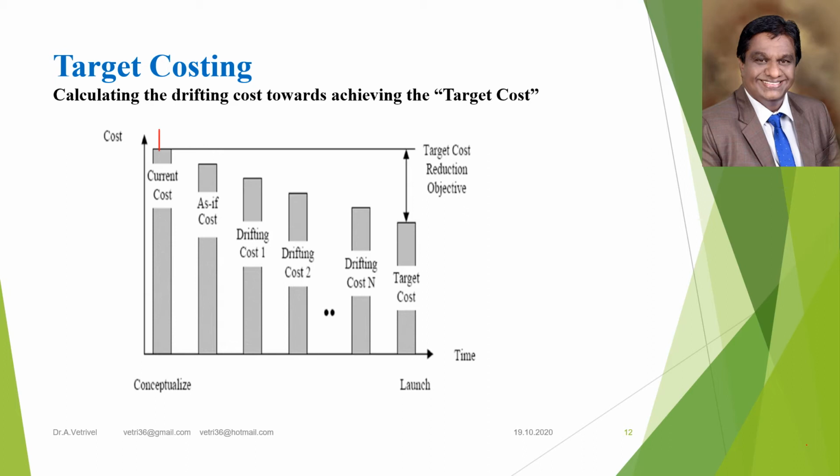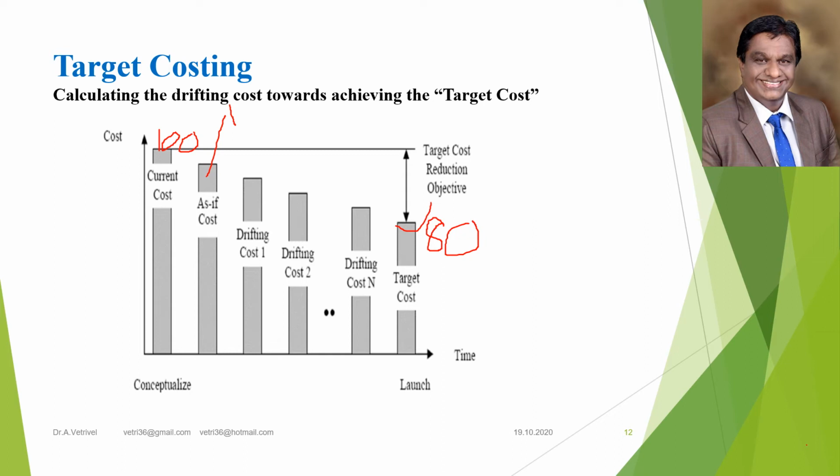Say, for example, the company is making this product now at a current cost of 100 rupees, and the targeted manufacturing cost is 80 rupees. And how it is going to be designed, cost-wise, this is the number one stage. Say, with the set of cost driver changing, what will be the cost?